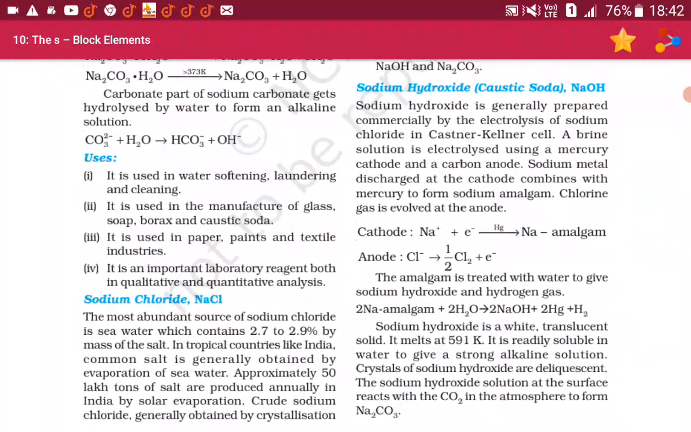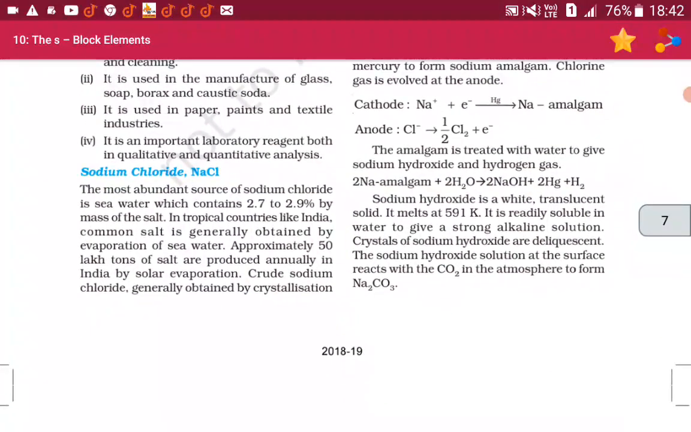At the cathode: Na plus 1 electron, in the presence of Hg, gives sodium amalgam. At the anode: Cl minus is converted into half Cl2 plus 1 electron. The amalgam is treated with water to give sodium hydroxide and hydrogen gas. 2 sodium amalgam plus 2 H2O gives 2 NaOH plus 2 Hg plus H2.